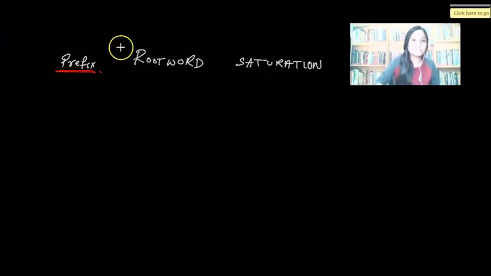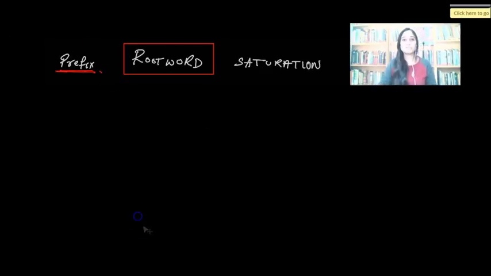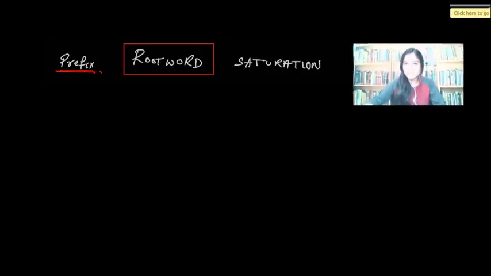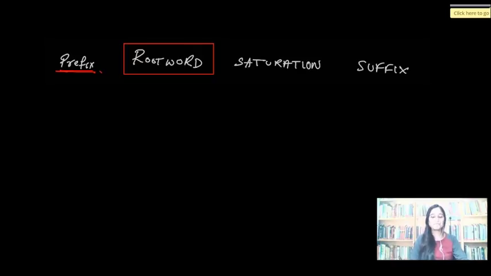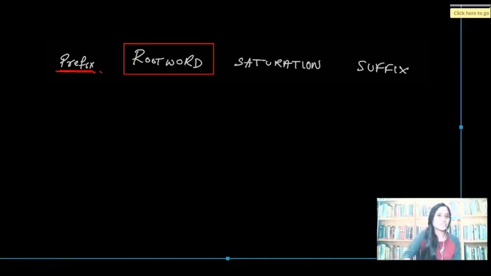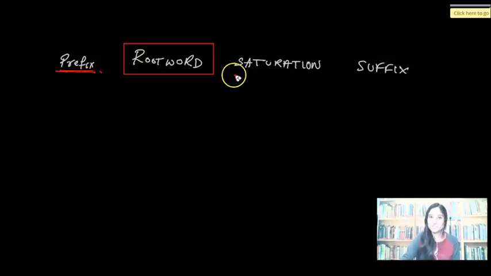You can consider this root word to be the most important part of the IUPAC name. You can call it the heart of the IUPAC name. Okay? So let me move myself to the other corner. IUPAC name has 4 components, of which the first one in the order is prefix. Second one is root word. Root word is extremely important. It's like the heart of the name. Followed by saturation. Do not worry about the terminology. I'm going to explain each and everything in detail.